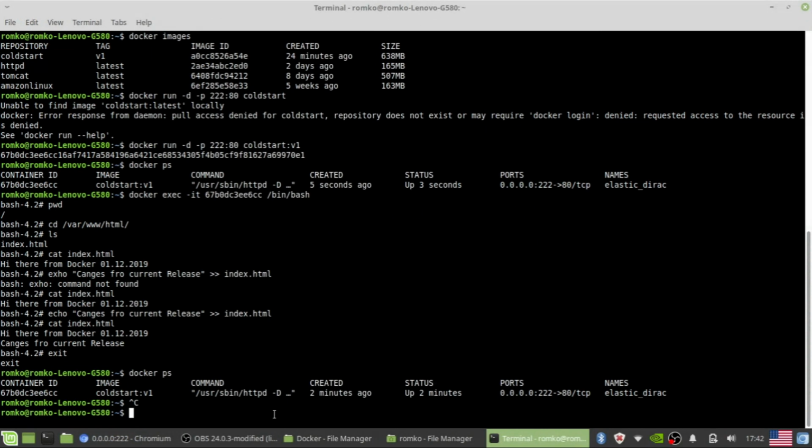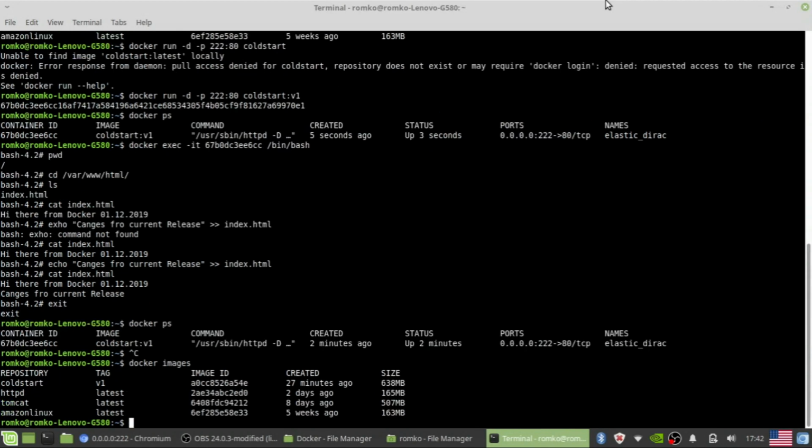And now we can make an image from our running container. How can we do it? We have to use the name of the container as a source name and make our new image. Now we've got cold start version 1, and let's make the next changed image.